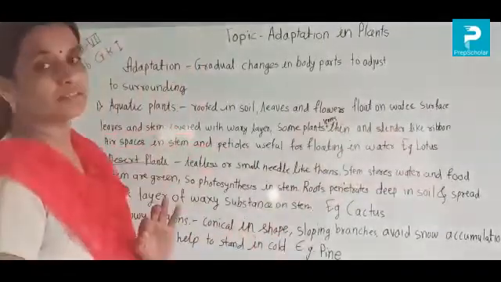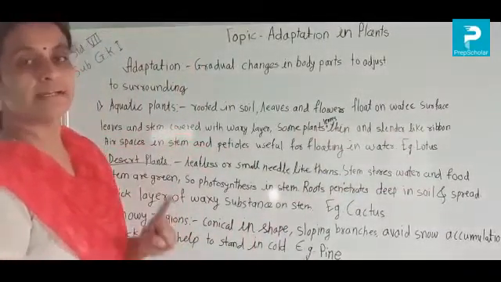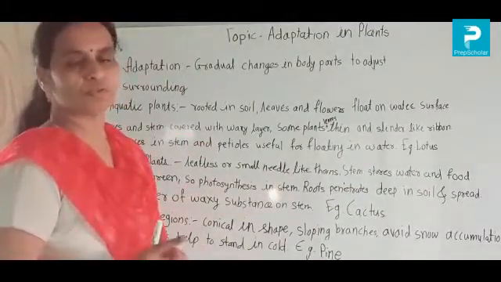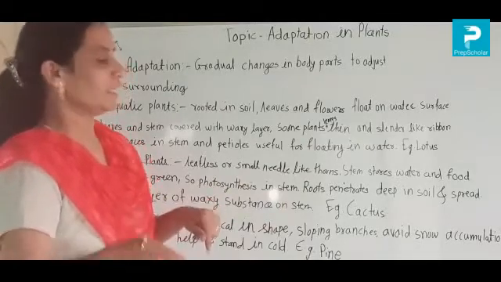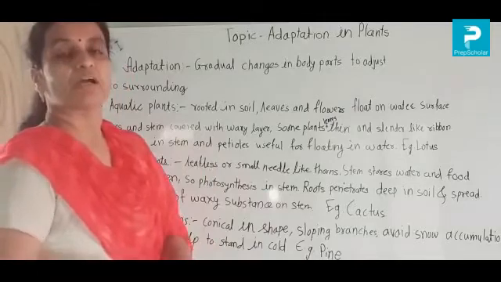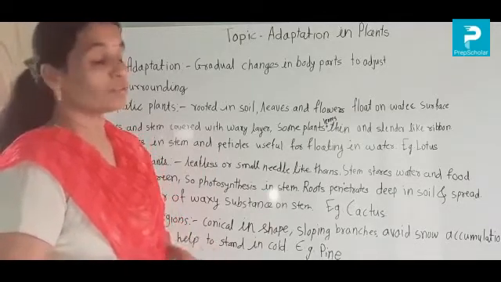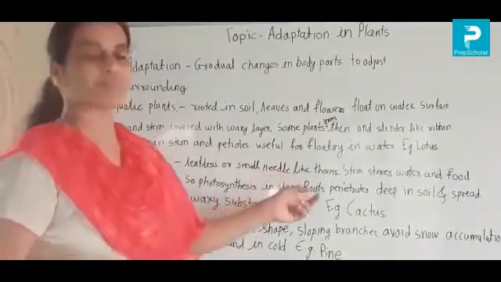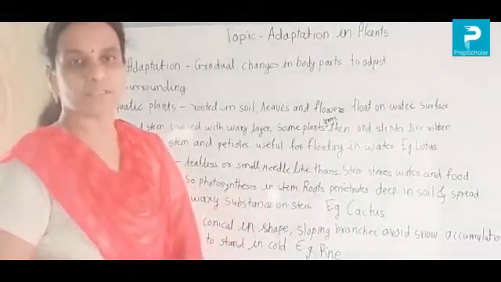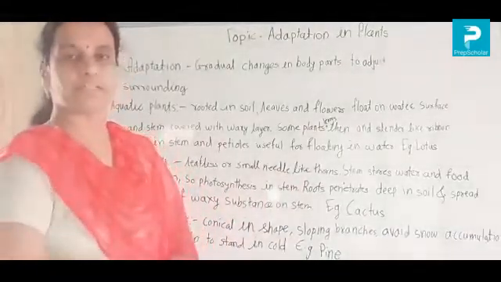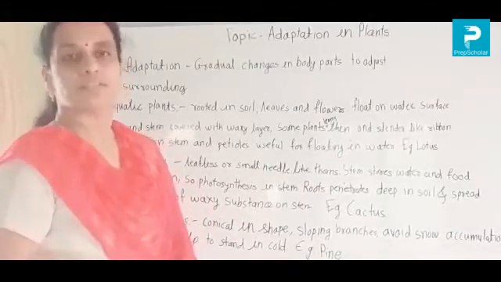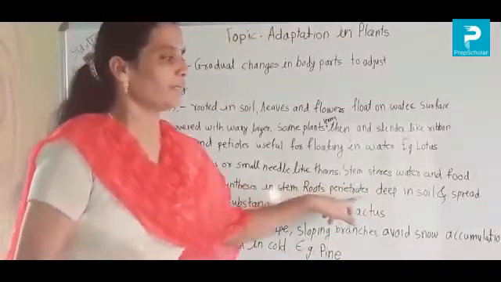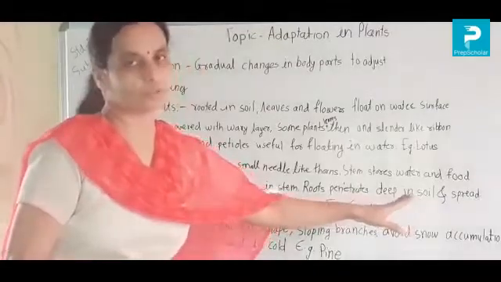Next, desert plants' stems are green. Then the roots penetrate. Penetrate means so much sharp, and they penetrate deep into the soil. Why? Because in the desert they will not get water easily. That's why these roots penetrate deep in the soil in search of water, and after that they spread over a long distance in the soil in search of water.